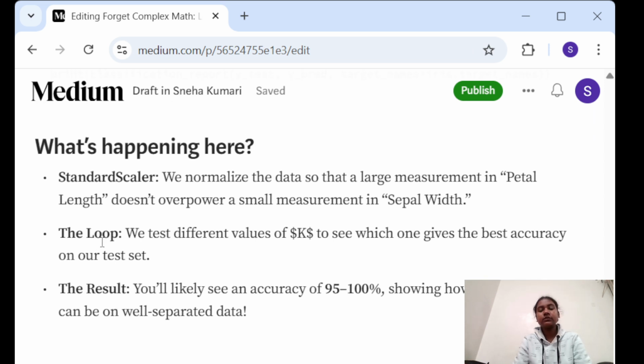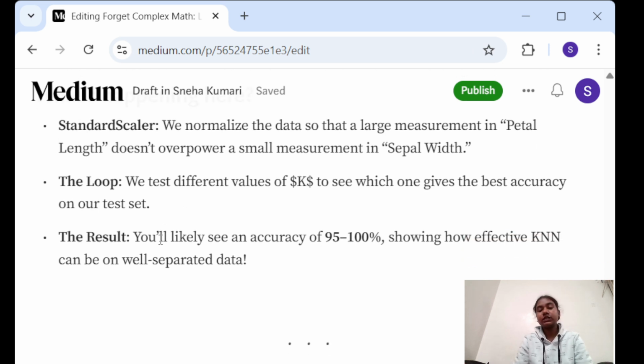What is happening here in this KNN? This is a standard scaler. We normalize the data so that a large measurement in petal length doesn't dominate. In iris we give particular data, like the sepal width and the petal length, and this gives us the information.